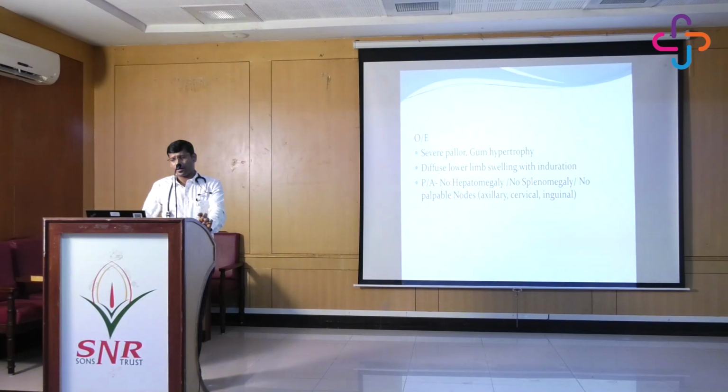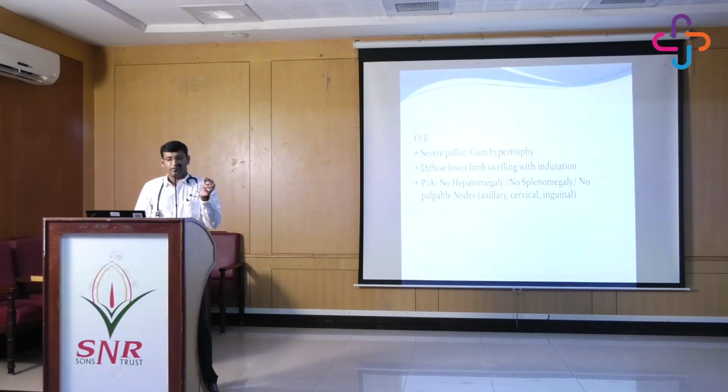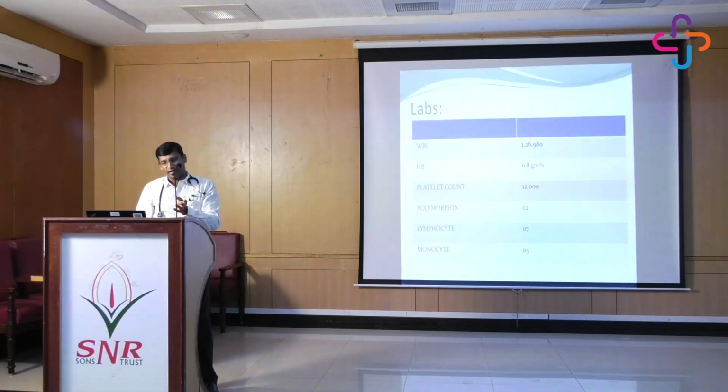On examination, he had severe pallor, gum hypertrophy, diffuse lower limb swelling with induration. However, there is no hepatomegaly, no splenomegaly, no palpable nodes. So again, here we got a clue that the patient is having gum hypertrophy with severe pallor and dyspnea on exertion. On lab reports, the WBC count is extremely high, like 1,26,000, and the platelets are only 12,000. So we are sure that we are dealing with some sort of leukemia.